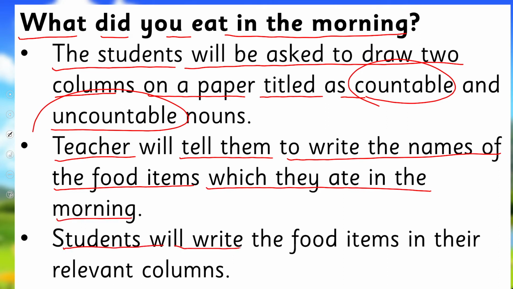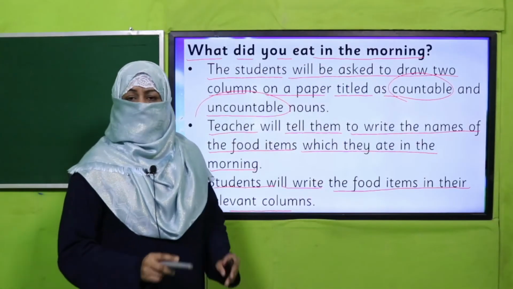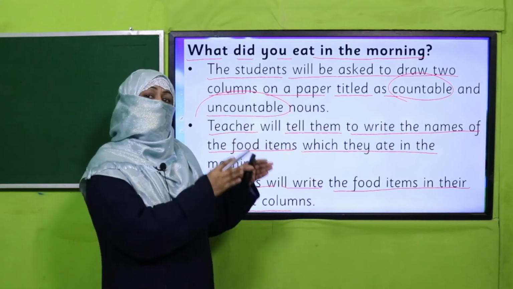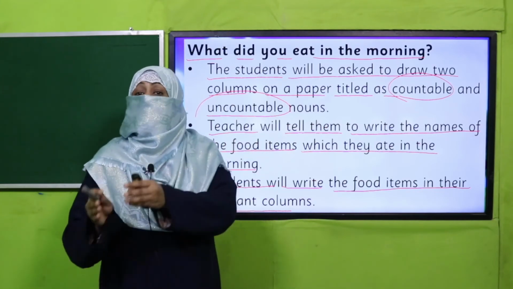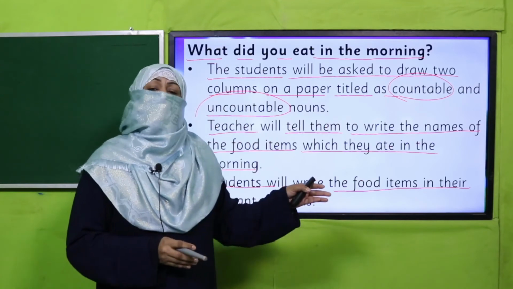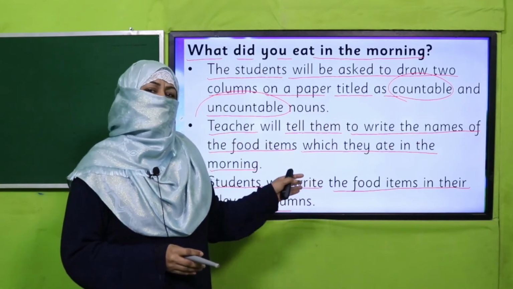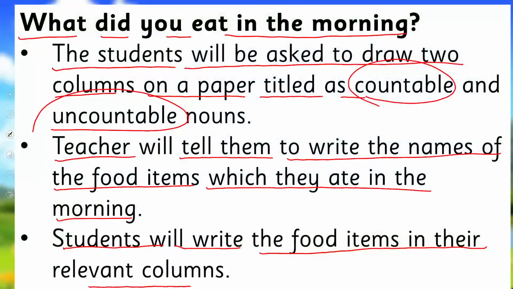Students will write the food items in their relevant column. For example, if I ate an egg, egg is countable, I will write it in the countable column, and I took a glass of milk, milk is uncountable, I will write it in the uncountable column, right? So pause the video and enjoy this activity.